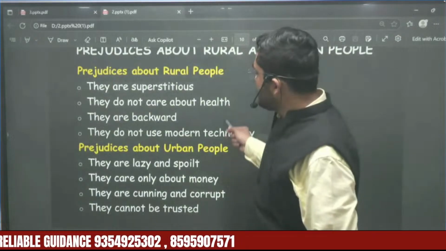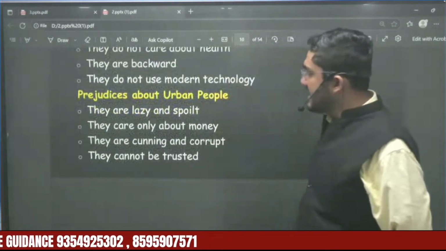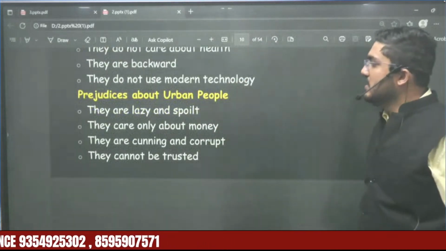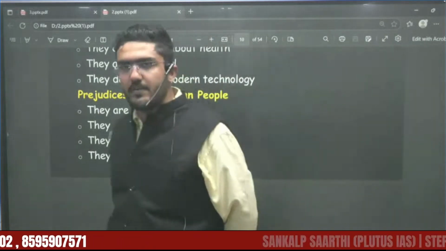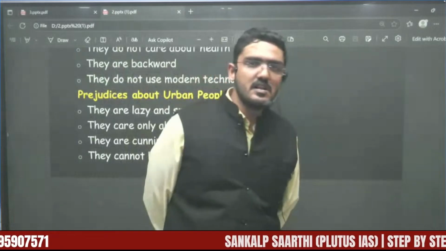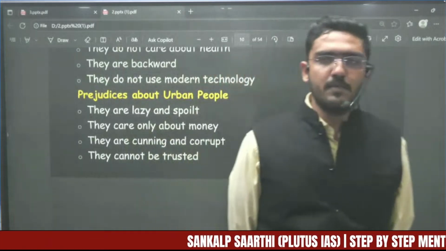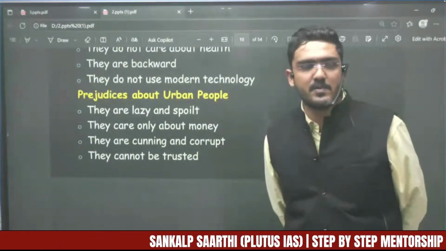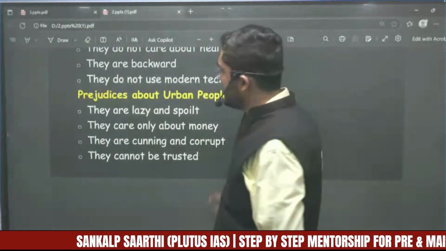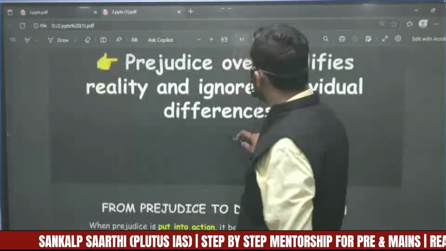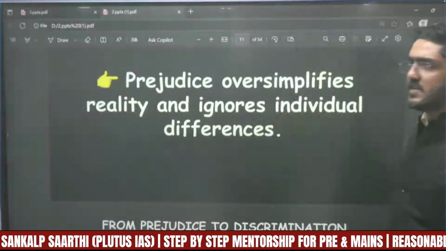The prejudice against urban people is that they are lazy, they are spoiled, they care only about money, they are cunning, corrupt, they can never be trusted. These are the general presumptions in the minds of people, and they are not based on fact, they are based upon our judgments. So prejudice oversimplifies the reality.